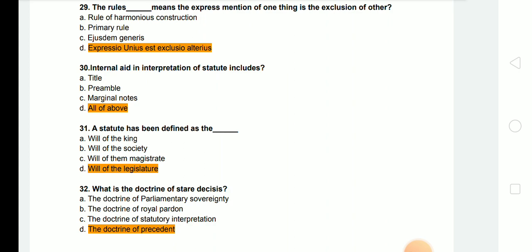Next question is, a statute has been defined as the will of the legislature. Next question, what is the doctrine of stare decisis? And the answer is the doctrine of precedent, which is a very important doctrine.